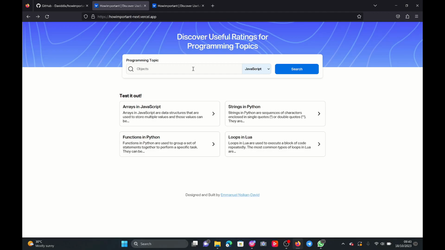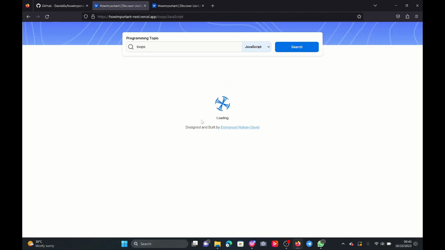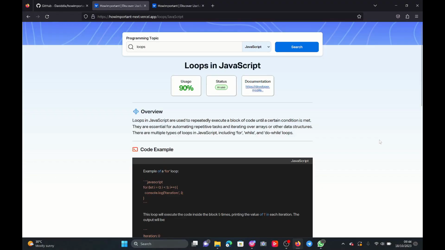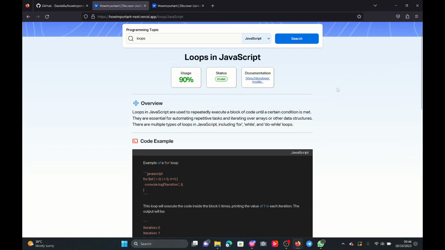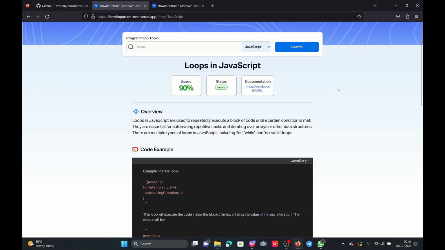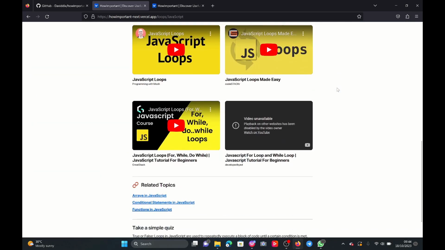But assuming you type something like strings in JavaScript now. I think I've searched that. Okay, let's try loops in JavaScript, and then we search. You see that it takes about 30 seconds to load, and that is a very big issue because nobody has 30 seconds of time to waste. So that is something that I have to fix. Yeah, let's just wait for it to load and see. Yeah, as you can see, it takes about 20 to 30 seconds to load before it finishes. So that is one of the main issues that I plan on fixing later on.